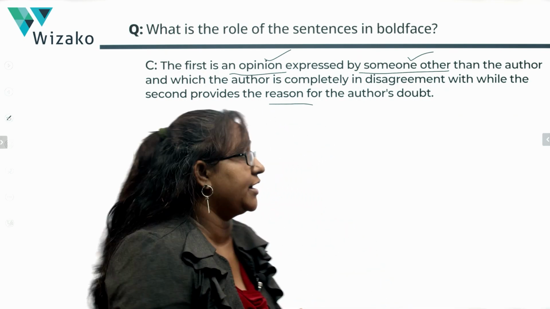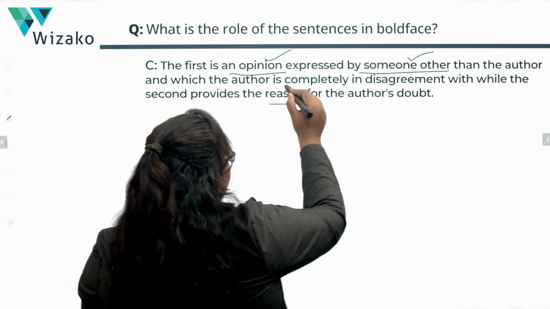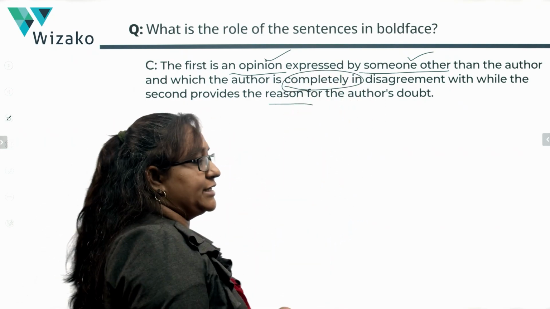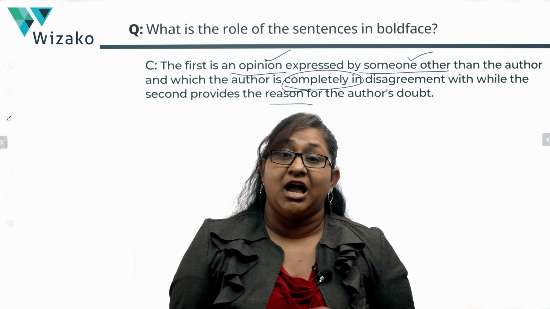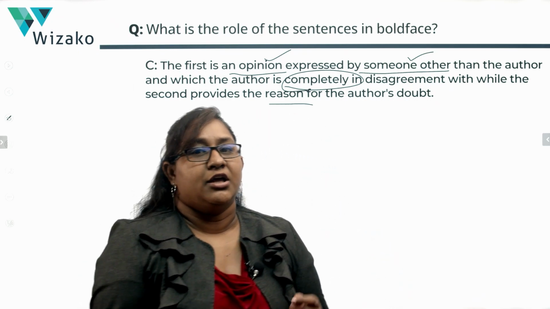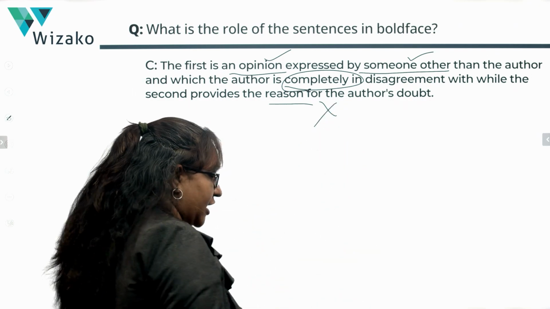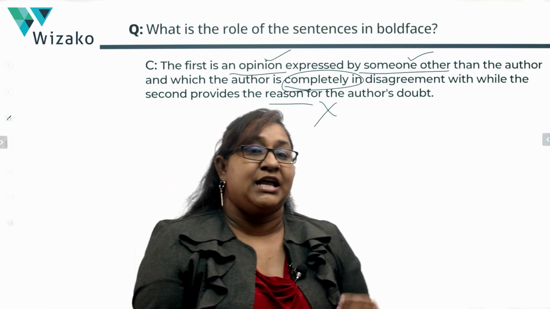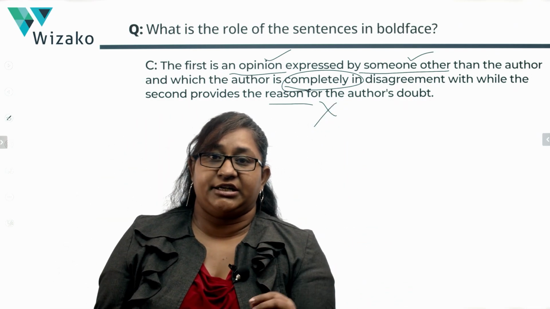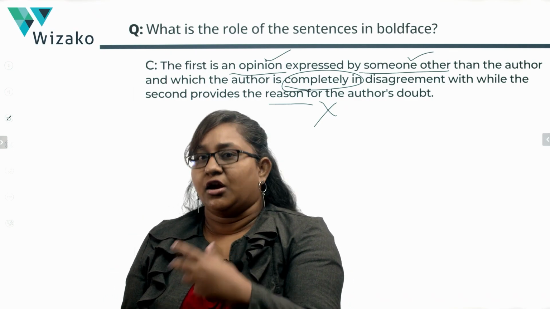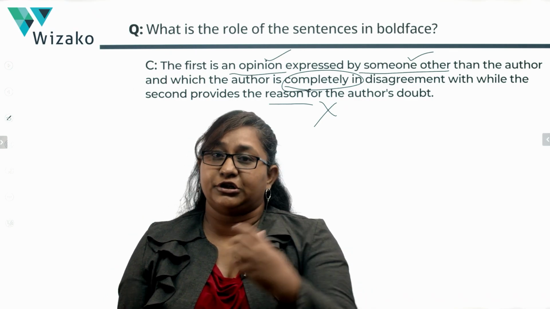But more than that, I would not go with C because it says the author is completely in disagreement with the researchers, and that is a bigger problem. The author is willing to give some leeway to the researcher's side of the argument. He does say, even if we accept that movies and TV programs contributed to the violent behavior, contributed to the crime rate.